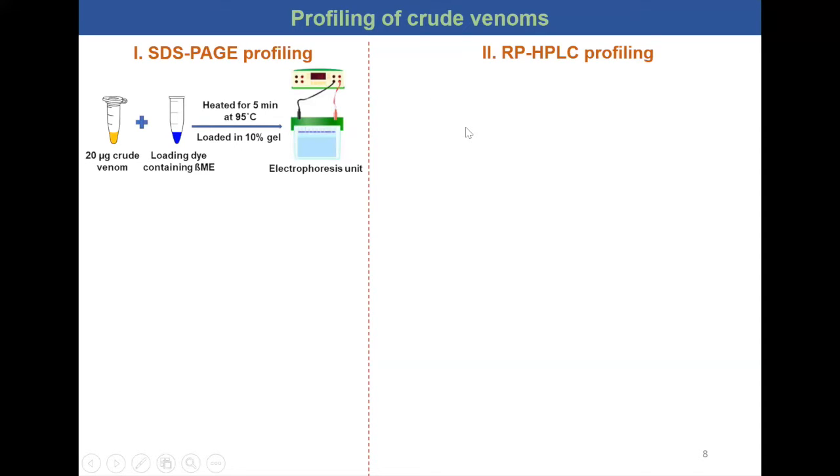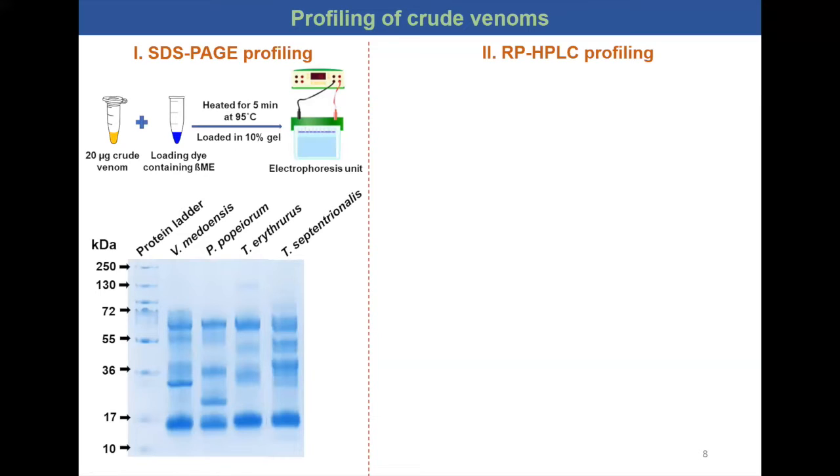To understand the complexities of crude venoms of green pit vipers of northern and northeastern India under study, we performed SDS-PAGE profiling and reverse phase chromatographic profiling. Briefly, 20 microgram of crude venom was run on SDS-PAGE, and after Coomassie staining, the profile showed 4 to 5 clusters of bands constantly present across all the species, ranging from molecular weight of 15 to 75 kilodalton. Few clusters were similar in all the species. However, a few unique bands were present in only one or two species.